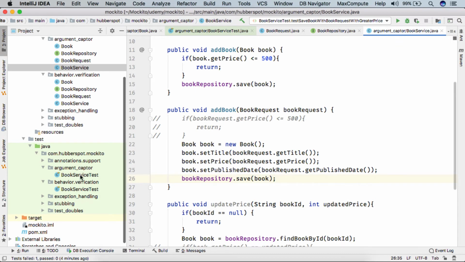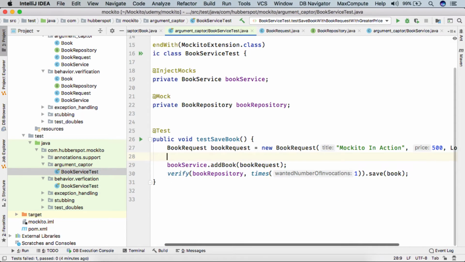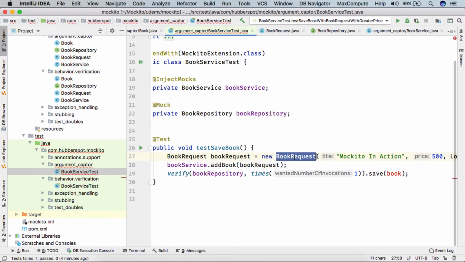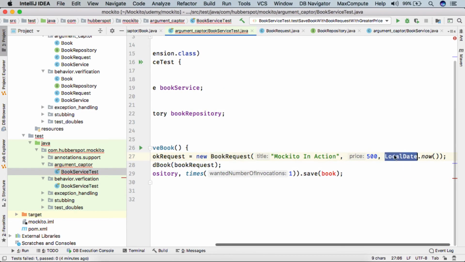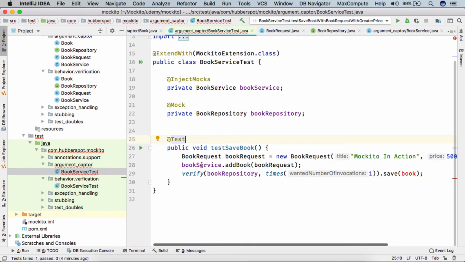So let's see how we can do that. In our test, I'll simply remove this part. We have created our book request with title as Mockito in action, price 500 and published date as today's date. We are passing it to the book service add book method.